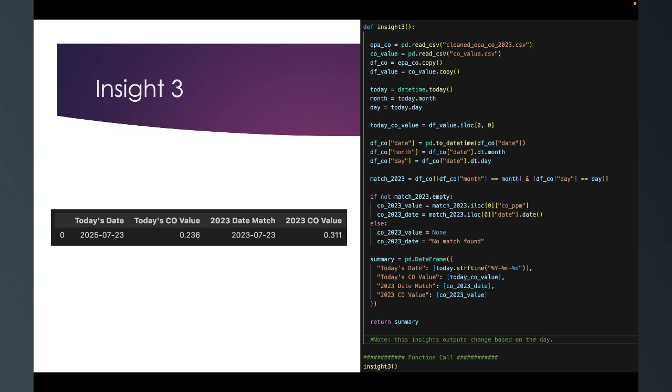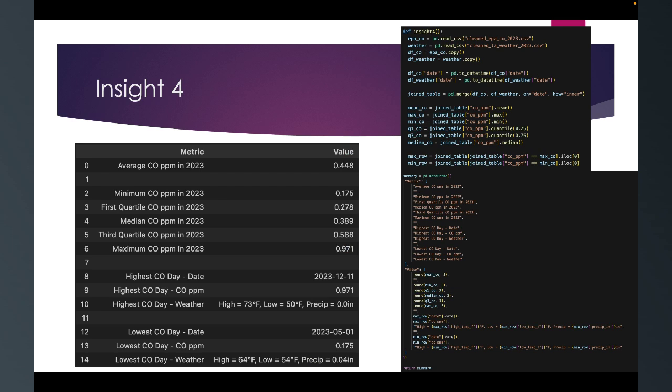I created my month days, and then for today's date, I had to match it to a 2023 date, and I found both of the CO values, and then I put it into a table. For my fourth insight, there's a bunch of things here. I just wanted to find all the relevant data with the COs.